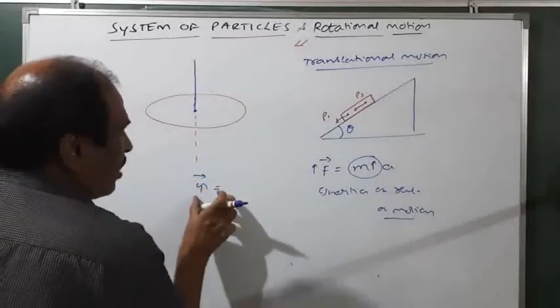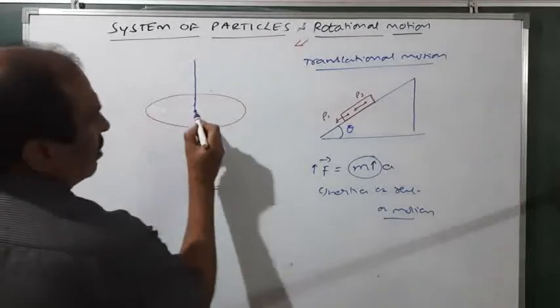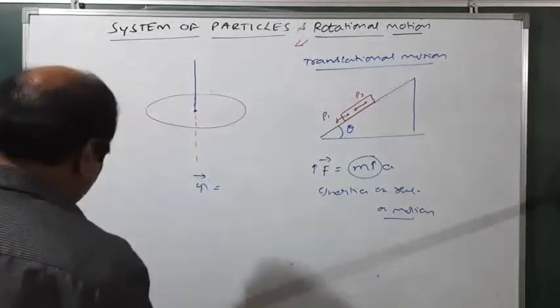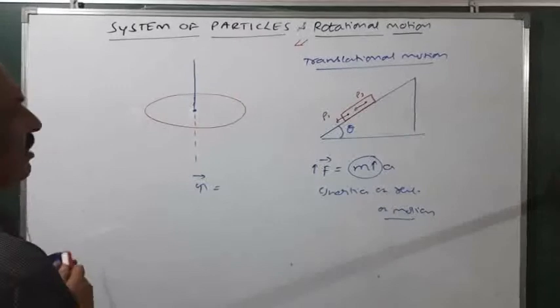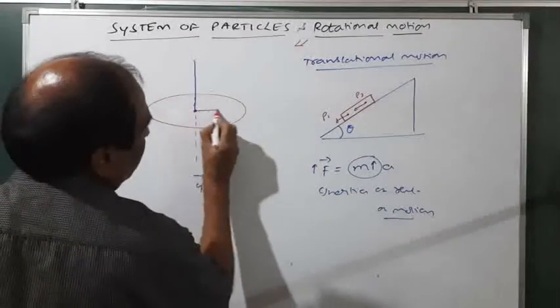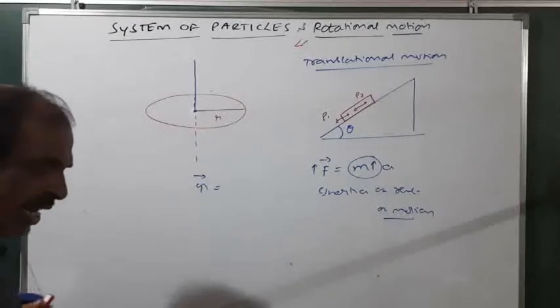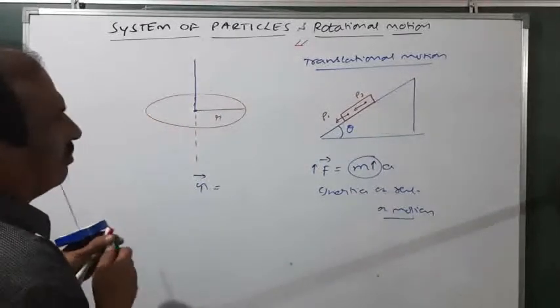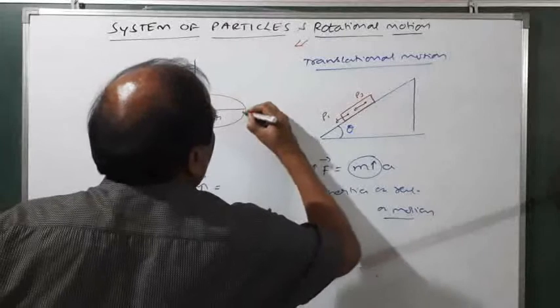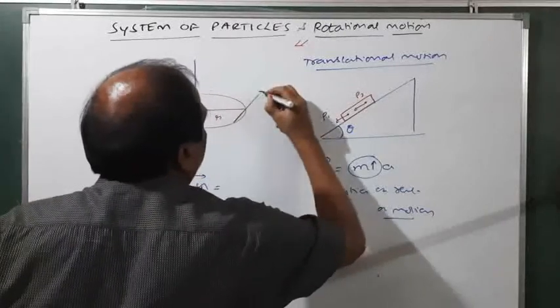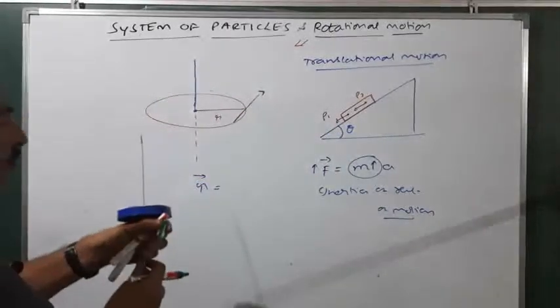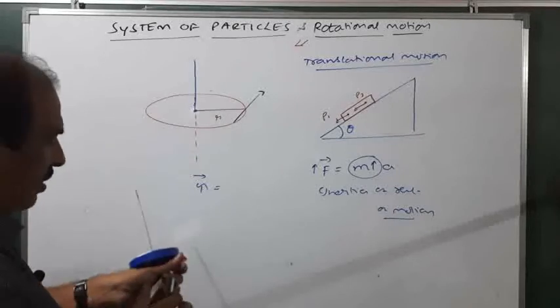So now the torque, first we have to define this one. You take the radius of this circular disc. Let the radius of the circular disc be r. Now you have to apply a force tangential to this to move it. So imagine that you are applying the force tangentially like this. Then it begins to move. I will show this practically.